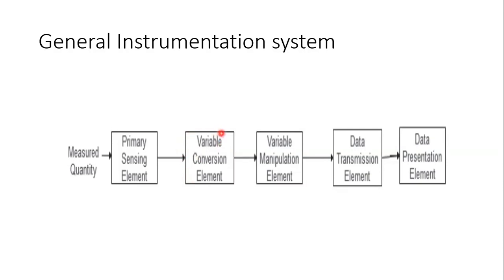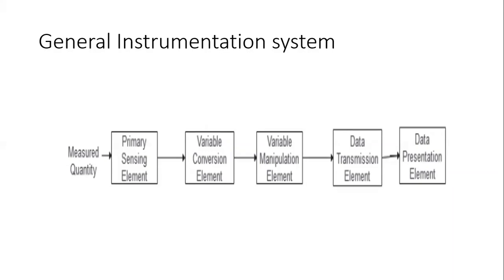So the variable conversion element is used to convert the output of the primary sensing element into another form. The output of the primary sensing element may be an analog electrical signal in any form. It may be a voltage, a frequency, or some other electrical parameter. For the instrument to perform a desired function, the output has to be in a suitable form, such as digital.